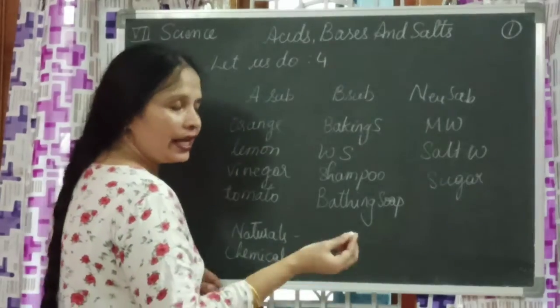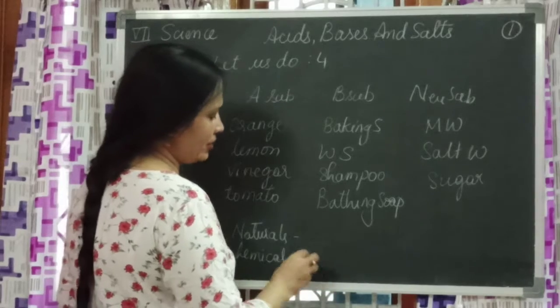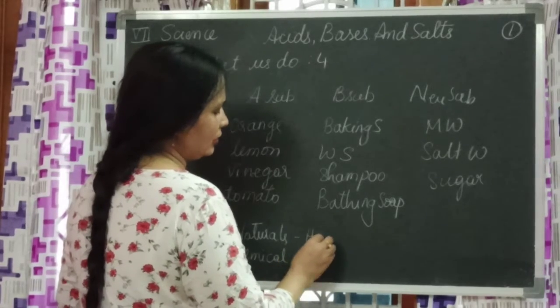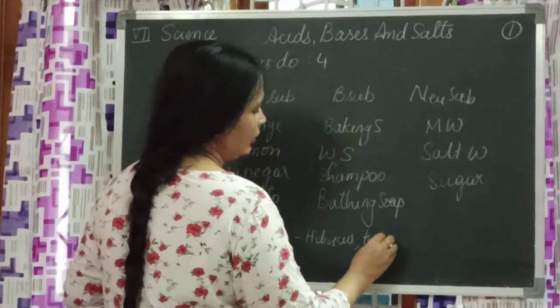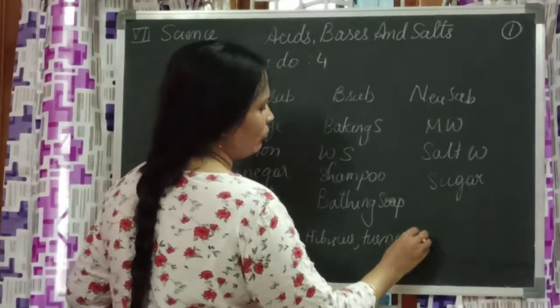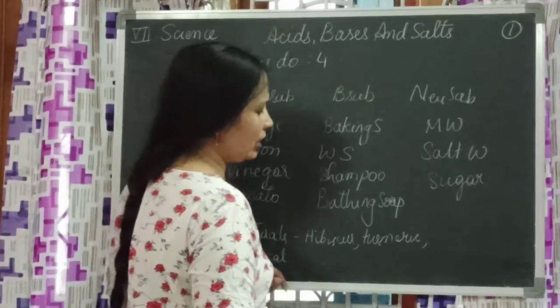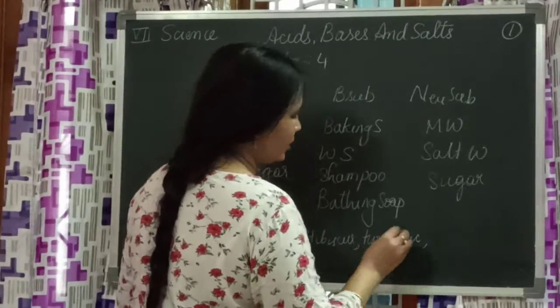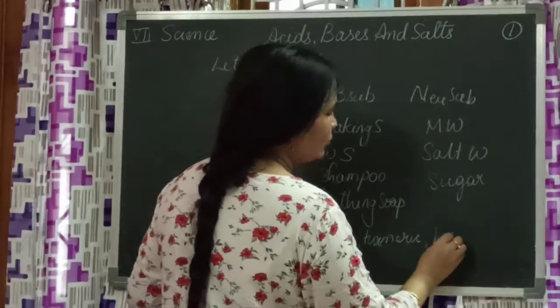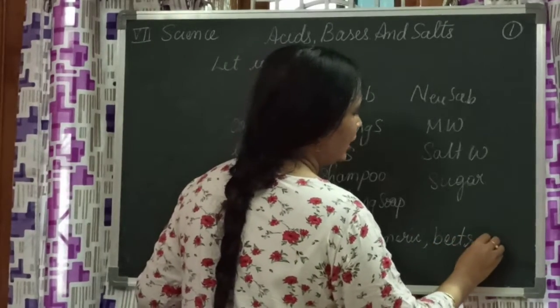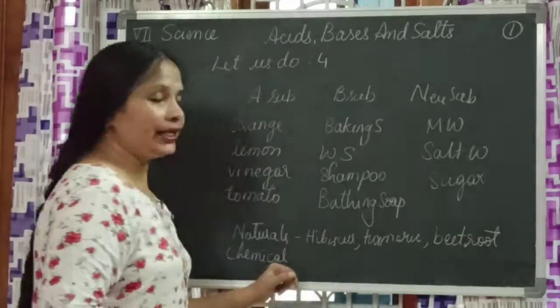Natural indicators, like we got, what is that? Hibiscus, turmeric. You can call this turmeric also, children. Both are correct. English is a dynamic language. You can say it in any way and nobody is going to ask you. Beetroot. These are natural indicators.